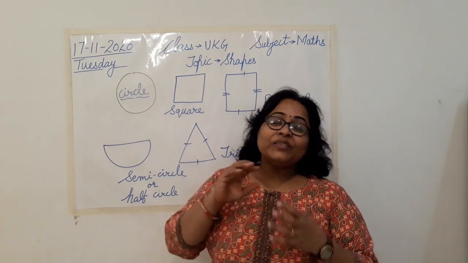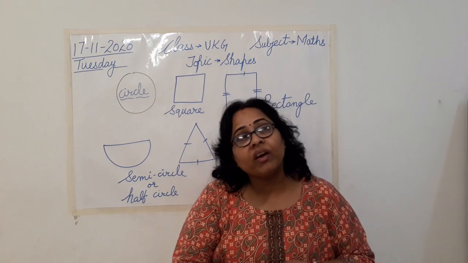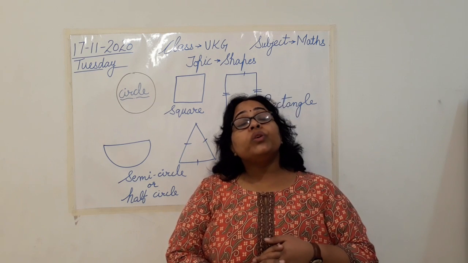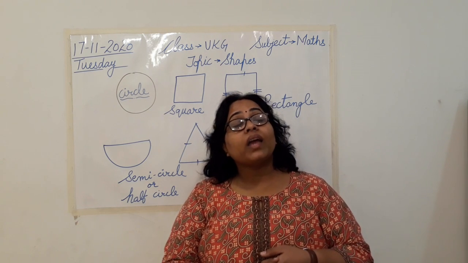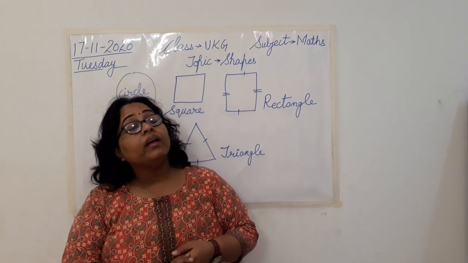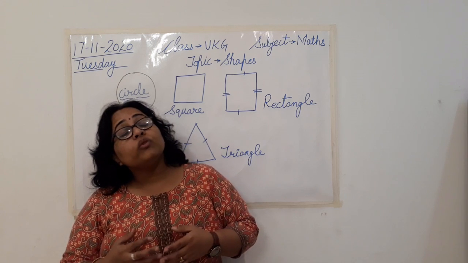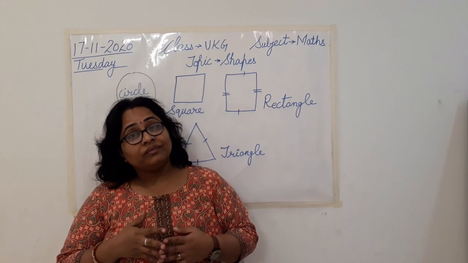Semicircle. Very good. So semicircle is the shape which looks like a boat. Then next, if I ask you a shape which is similar like a carom board. So you all are having a carom board at home. You all might have played carom board at home. So tell me a shape which looks like a carom board.